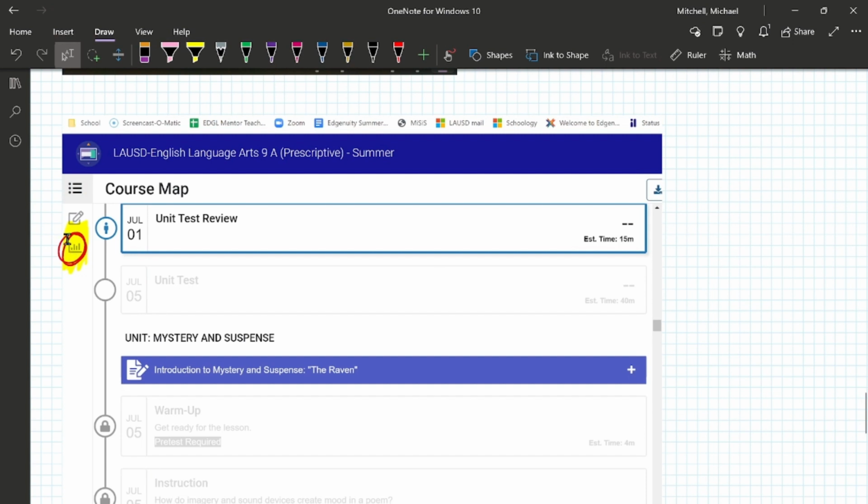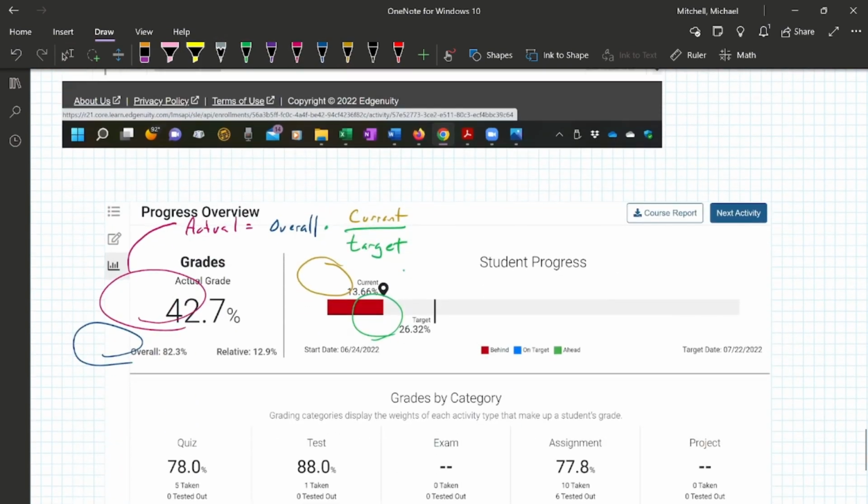But this little over here, the yellow highlight in red that I got circled, great information in there. This blue one, that's the July 1st unit test review. That's the assignment. The faded ones are the next assignments coming up. But you click on this right here, and that will take you into this page, which is really nice.